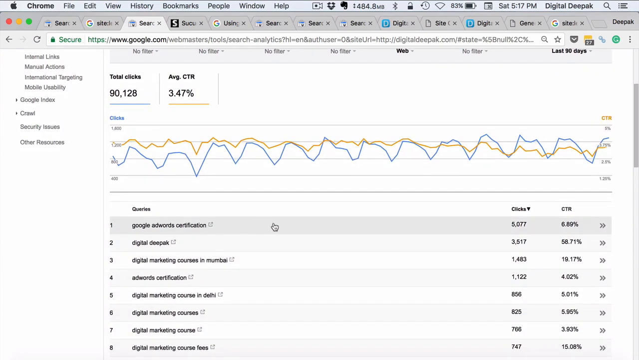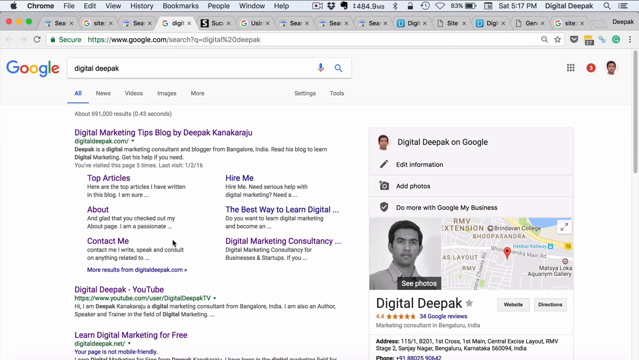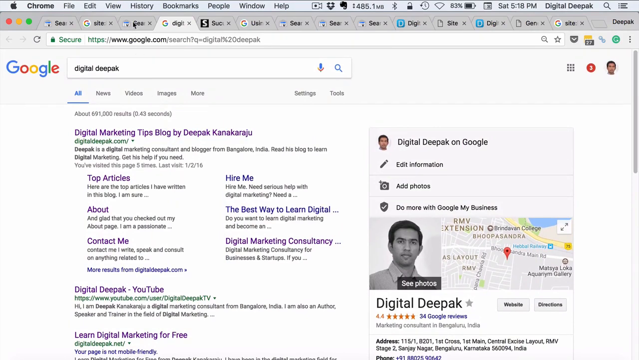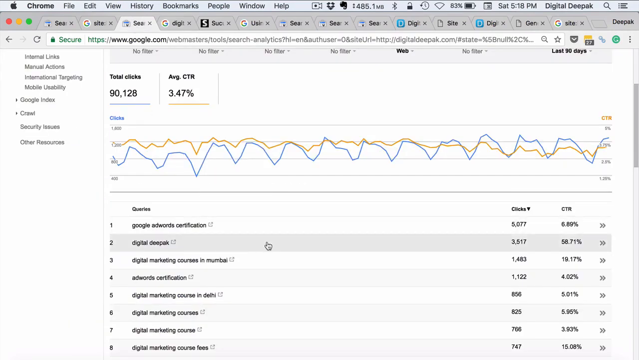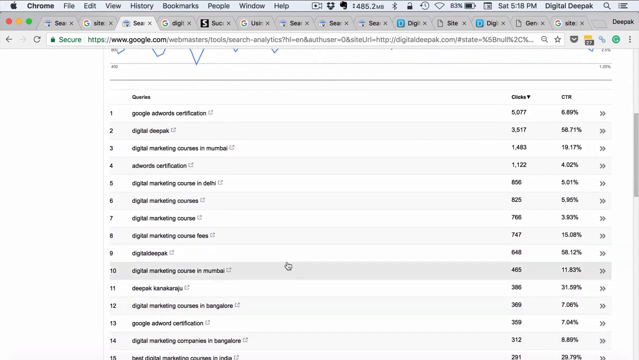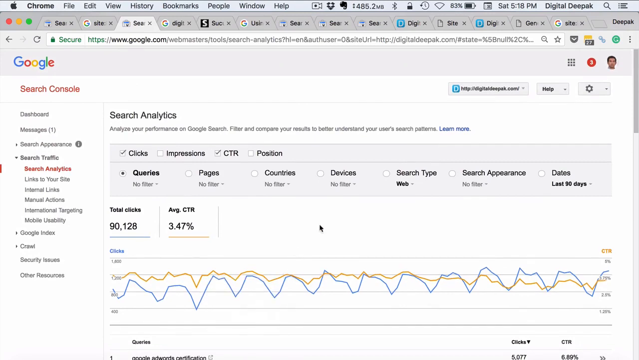You can see that for some of the major keywords, for example brand keywords, Digital Deepak is a brand keyword. If you search for Digital Deepak, then people are specifically looking for my site, and they are highly likely to click on the links. That's why it is giving 58% CTR here. For other queries, let's say someone is searching for AdWords certification, the click-through rate is about 4%. Digital marketing courses in Mumbai, 11.83% CTR, pretty decent.